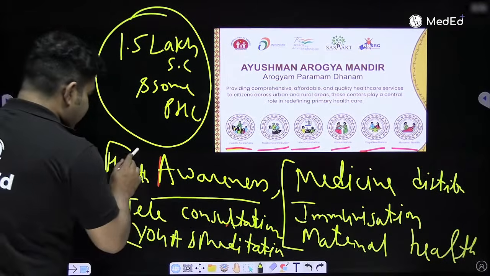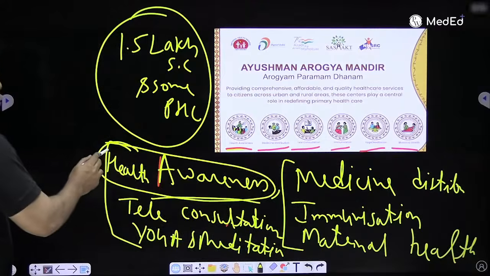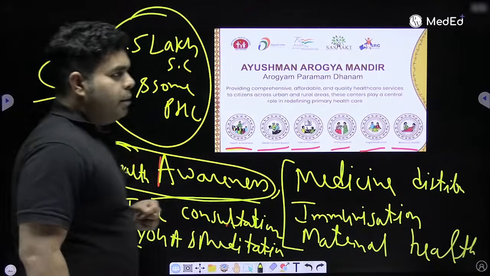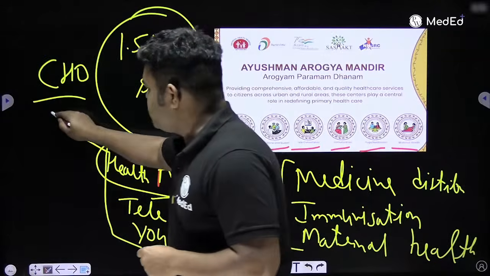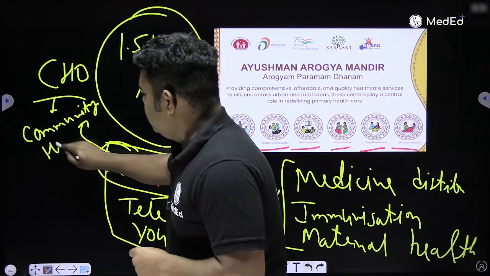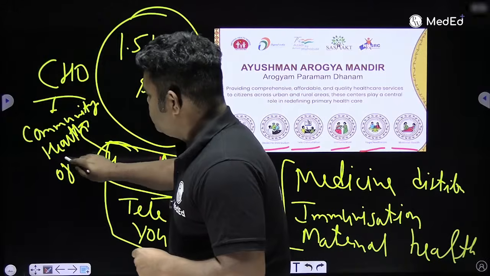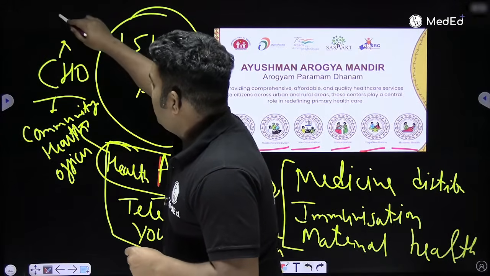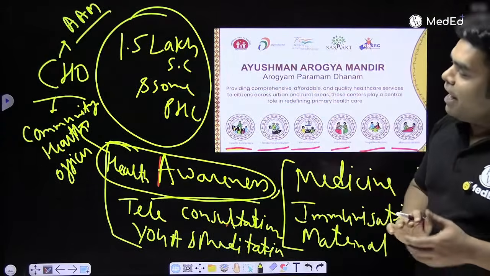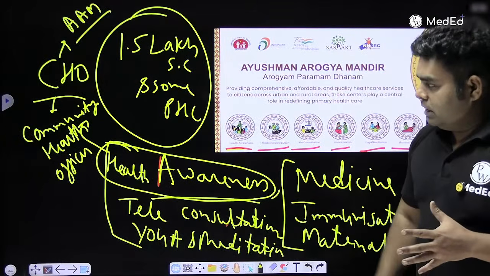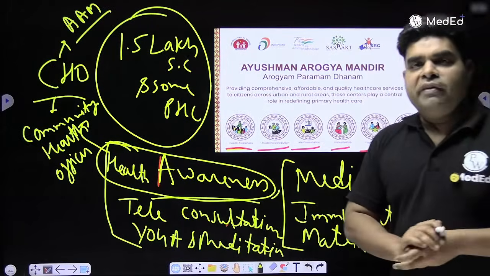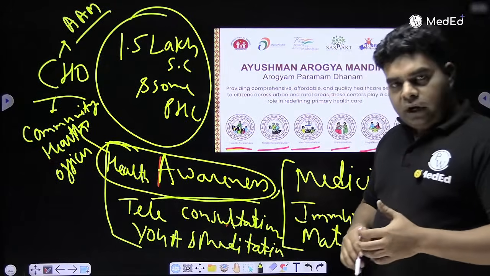For this health awareness, they have created a new post at Arogya Mandir. The name of the post is CHO. बिल्कुल सही सुना आपने, CHO है. What is CHO? CHO stands for Community Health Officer. So this Community Health Officer will be posted at Ayushman Arogya Mandir, and at that Ayushman Arogya Mandir, this Community Health Officer has these 3 main roles: health awareness, teleconsultation, and motivating people for yoga meditation. Okay, so do remember.